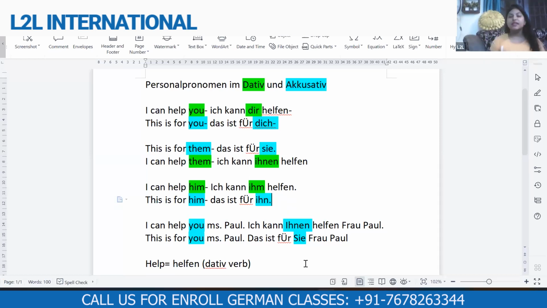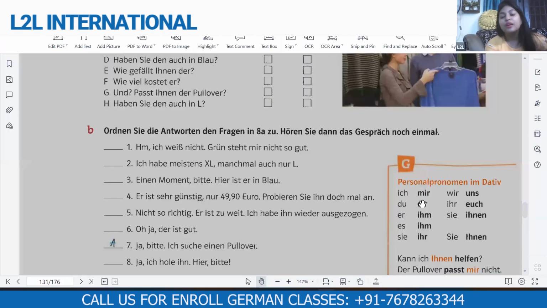Now, there is an example given of the formal sentence in dative and accusative. So I have written, I can help you, Miss Paul. Miss Paul shows that this sentence is formal. So formal "you" is in dative, again because help is the verb given here. Formal dative you is called ihnen. You can see in the book here, ihnen.